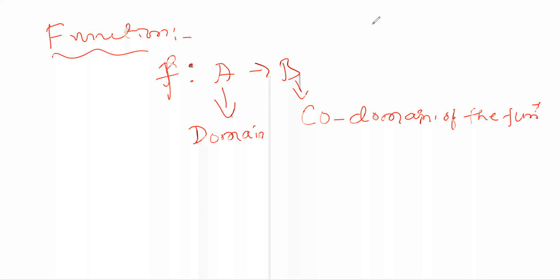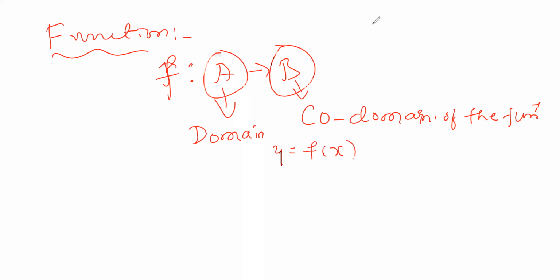So if you consider f from A to B, the first set, to the left of the arrow, will be the domain of the function. And whichever set is to the right of the arrow, we call that the codomain of the function. And if you consider y equals f of x, where x belongs to the domain, f of x means you consider an element in the domain.